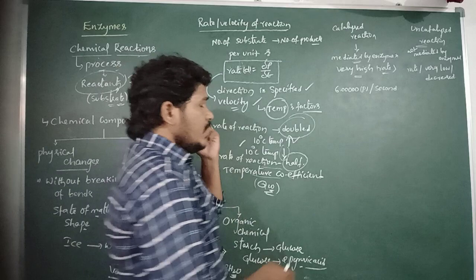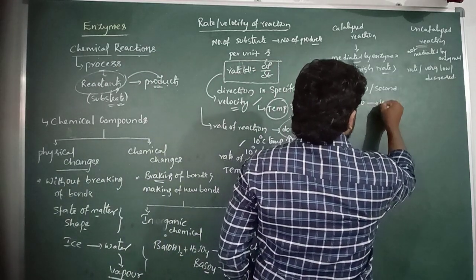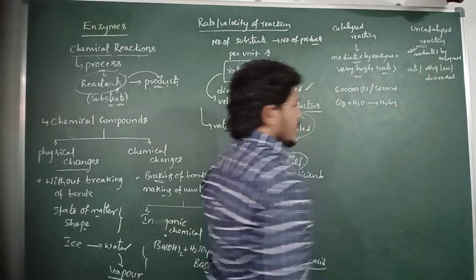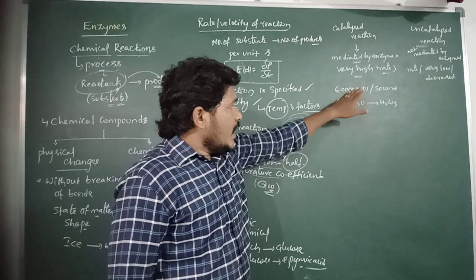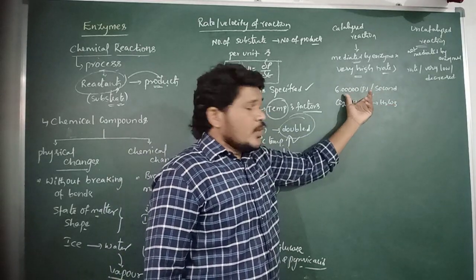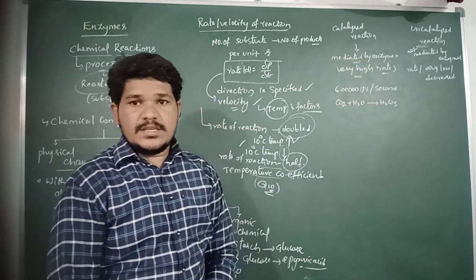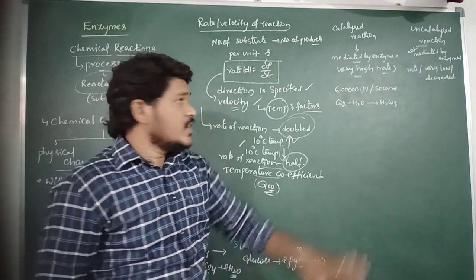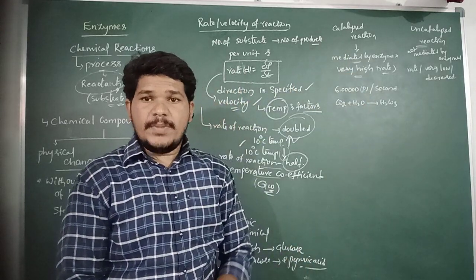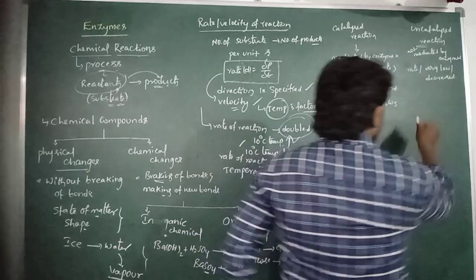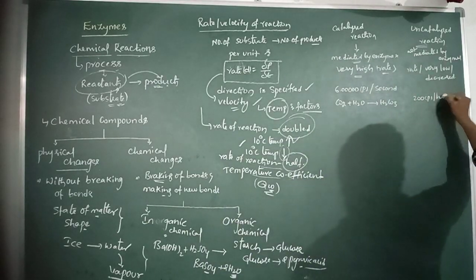Here, for example, the CO2 and H2O molecules are converted into an H2CO3 molecule. Here, 6 lakh H2CO3 molecules are produced per second in the catalyzed reactions. So the rate or velocity of a reaction is very high in the catalyzed reactions. But in the uncatalyzed reactions, there are only 200 products produced per hour.